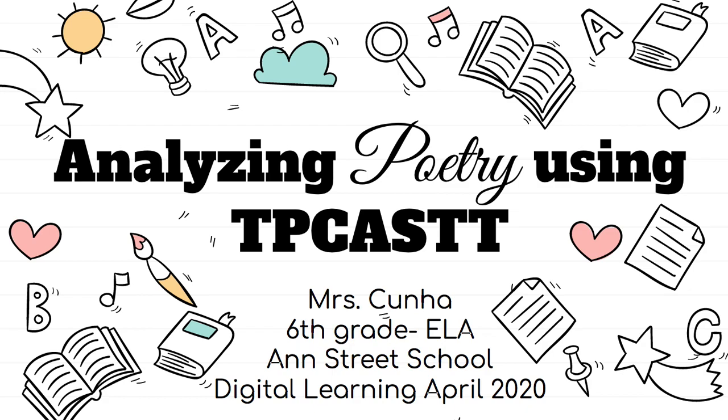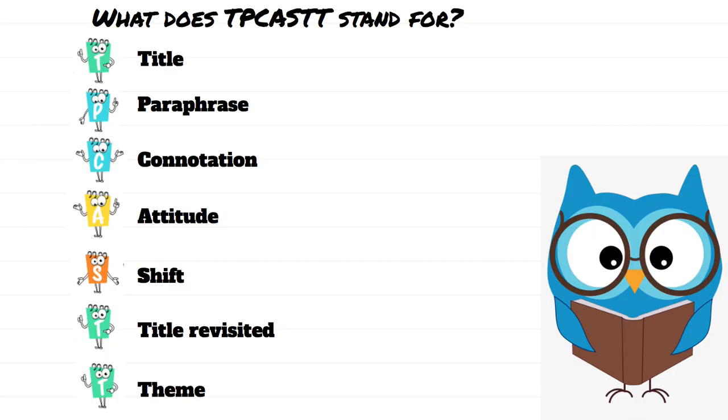Okay, so TP-CASTT actually stands for something, okay? It's an acronym. You know Miss Cunha loves acronyms, and I love acronyms because it helps you remember certain things, okay? So the T stands for title, P, paraphrase, C, connotation, A, attitude, S, shift, T, title revisited, and then the last T, theme. Okay, so I'm going to go over what each of these things represent. What about paraphrase? What about attitude? Things like that. I'm going to go over it first, and then I am going to read you a poem, and we're going to use this strategy to better understand the poem, okay, to analyze the poem.